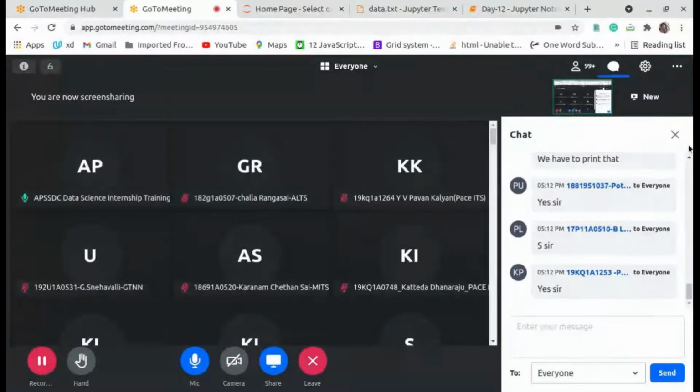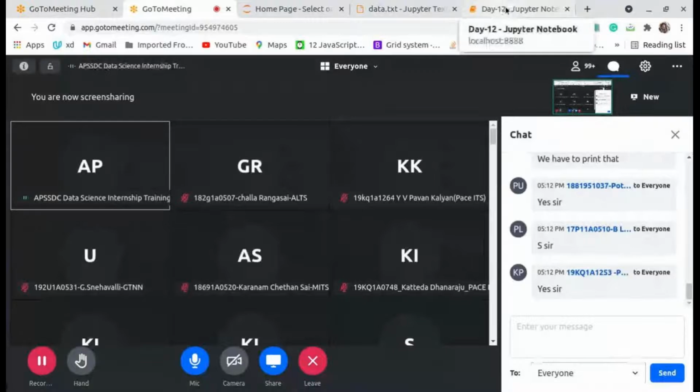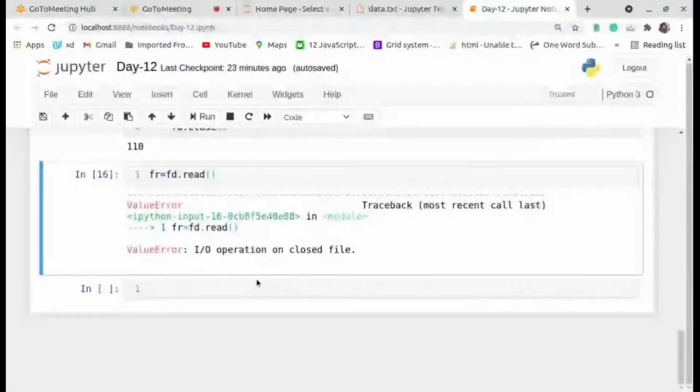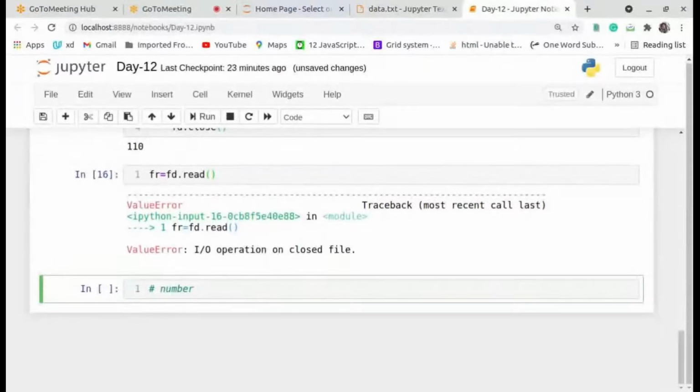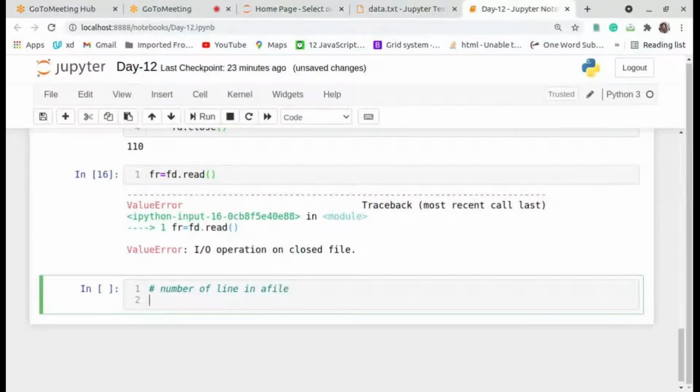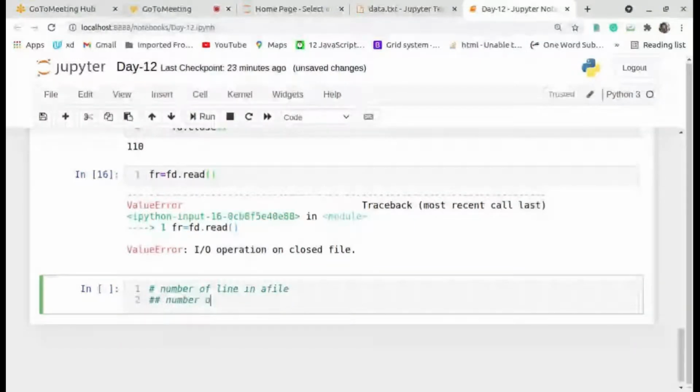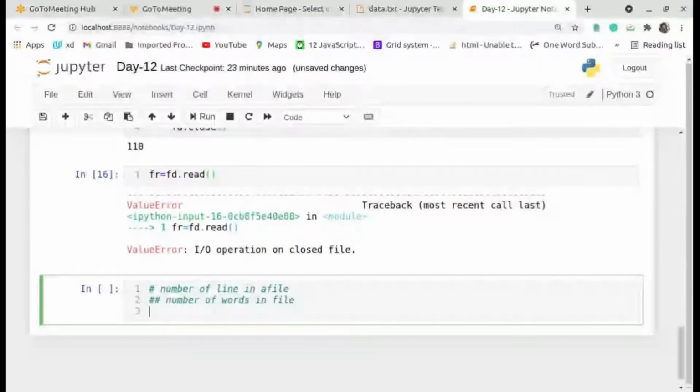Now go for the coding part: number of lines in a file, number of words in a file, number of characters in a file.